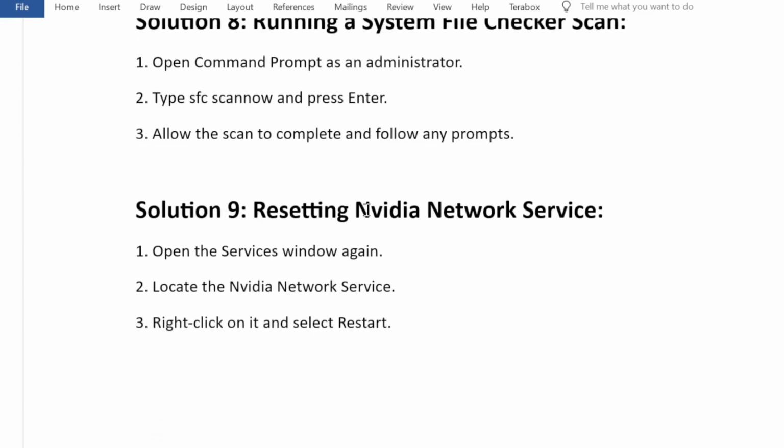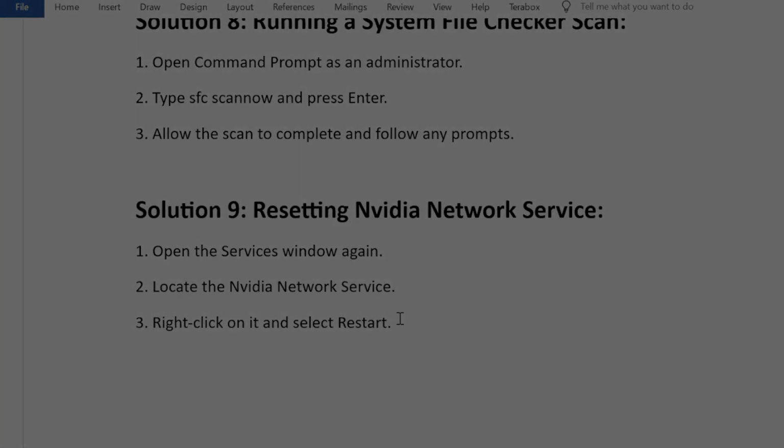Solution 9. Resetting NVIDIA network service. 1. Open the Services window again. 2. Locate the NVIDIA network service. 3. Right-click on it and select Restart.